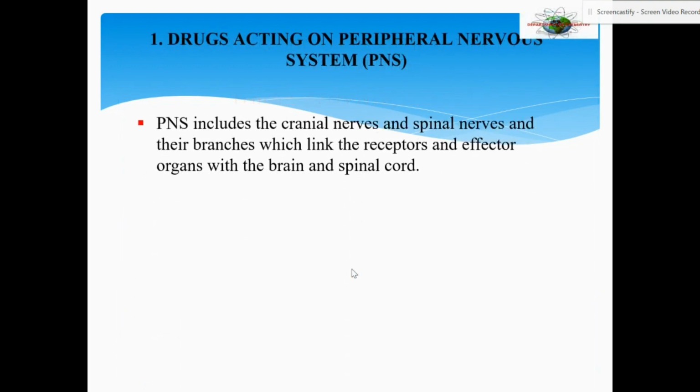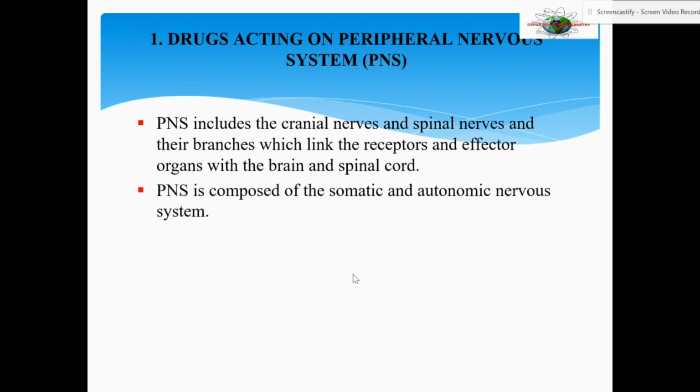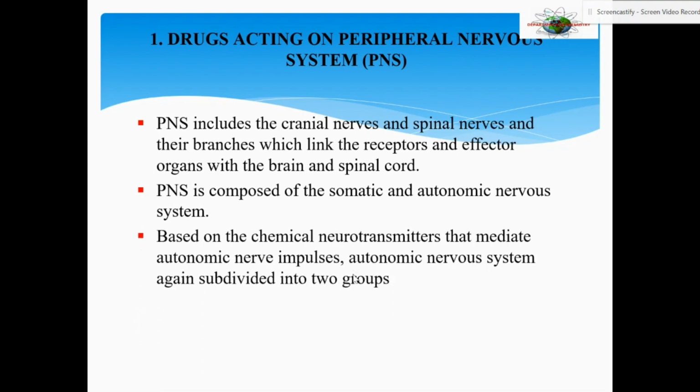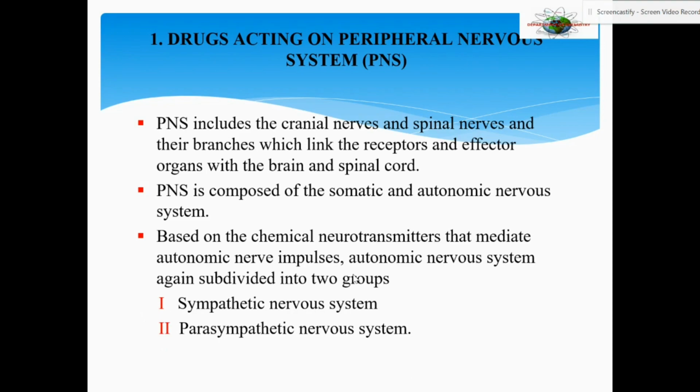PNS includes the cranial nerves and spinal nerves. It is composed of the somatic and autonomic nervous system. In this chapter, we will pertain our discussion exclusively to the drugs acting on autonomic nervous system. Based on the chemical neurotransmitters that mediate autonomic nerve impulses, autonomic nervous system is subdivided into sympathetic nervous system and parasympathetic nervous system.